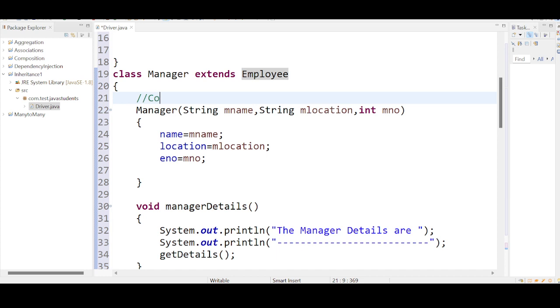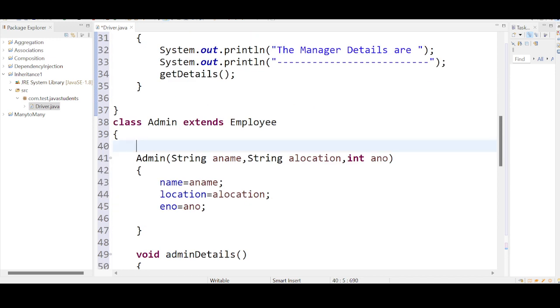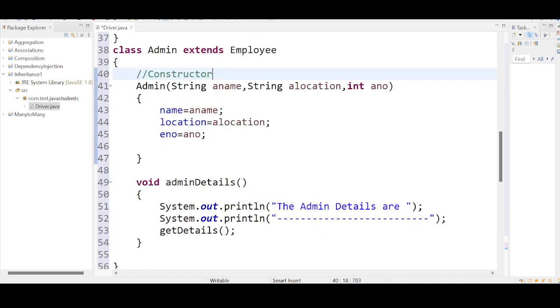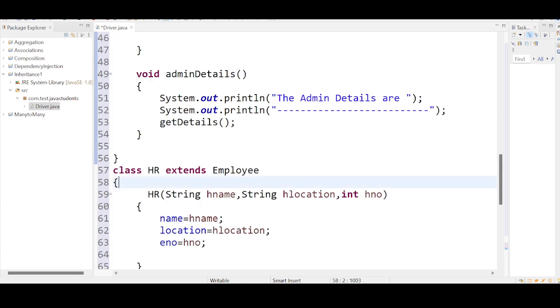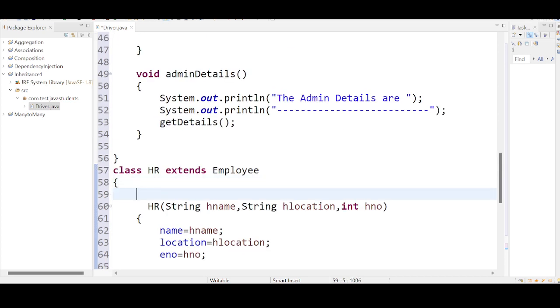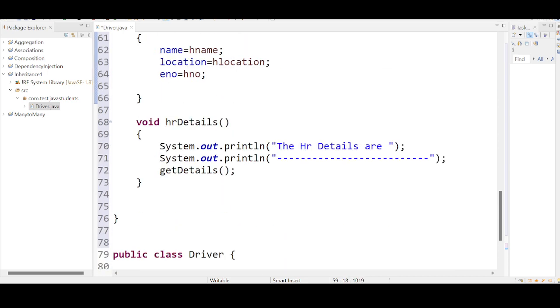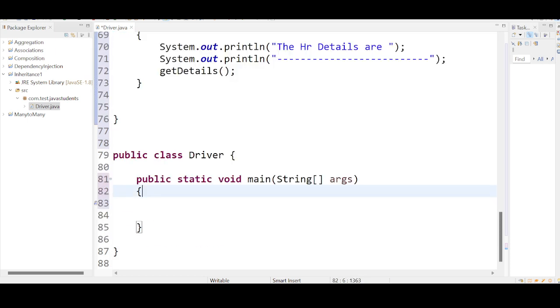I'll tell you. The constructor, and we have a method in the manager, and we have the admin class. One constructor is there, and we have the admin details method, and we have the HR class. Inside the HR class there is one constructor, right? And you do have HR details. And now you see what I am doing.